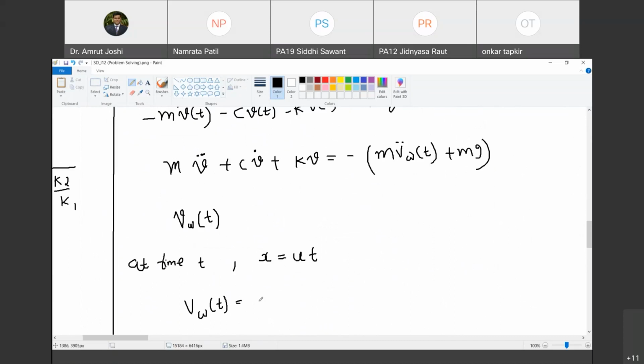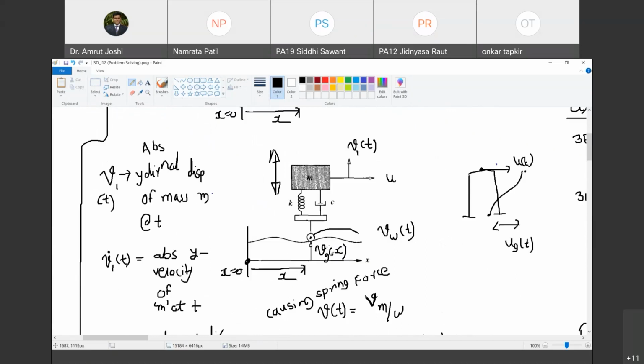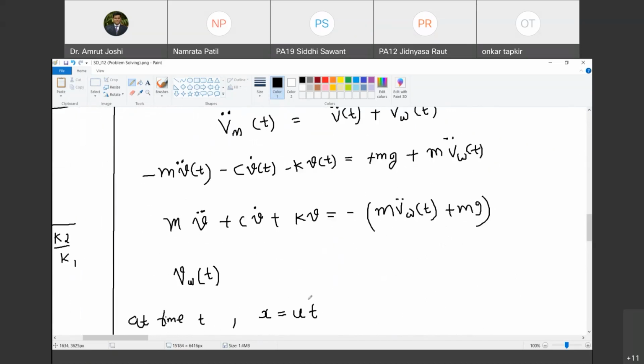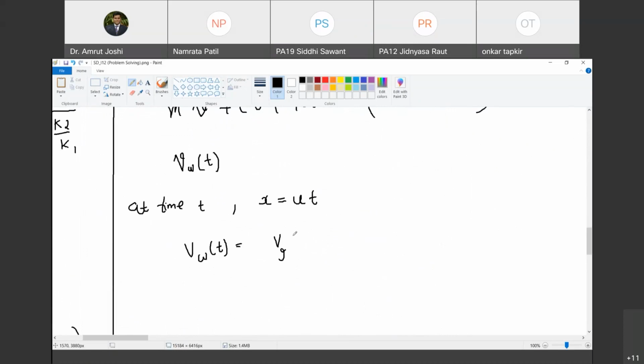It will be equal to, देखो यहाँ पे क्या लिखा है, Vg of x. So it will be equal to Vg of, but what is x at time t? U times t. Do you agree with me? Vg of u times t is going to be VW at t.